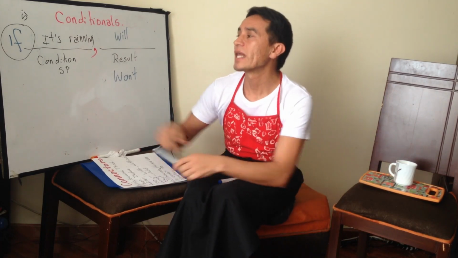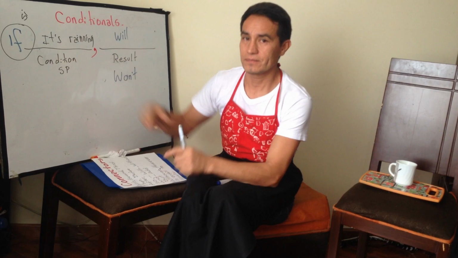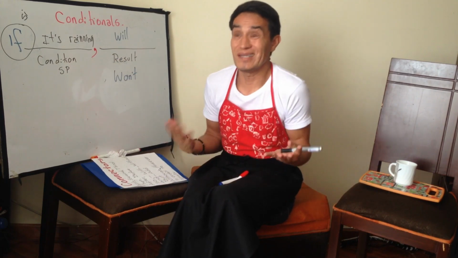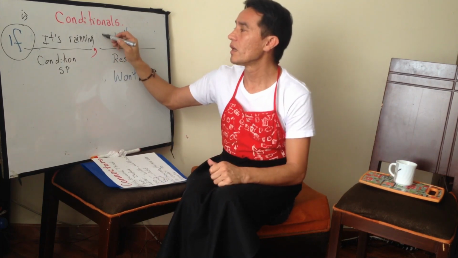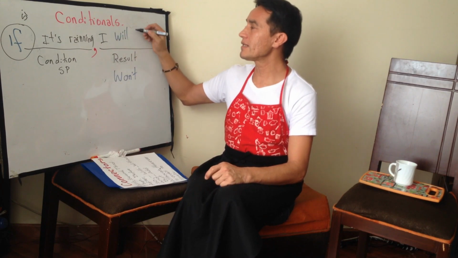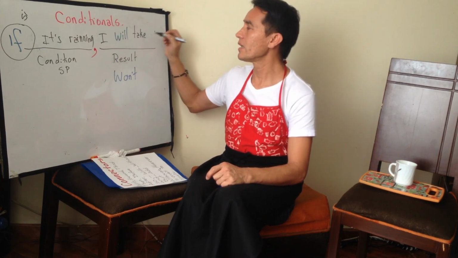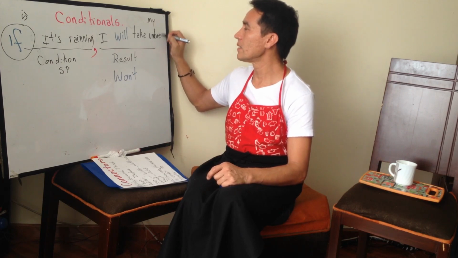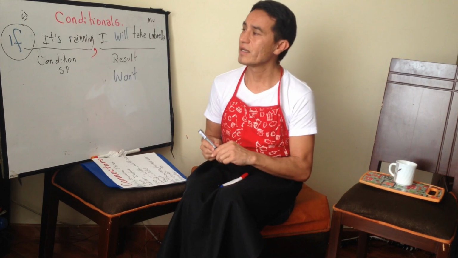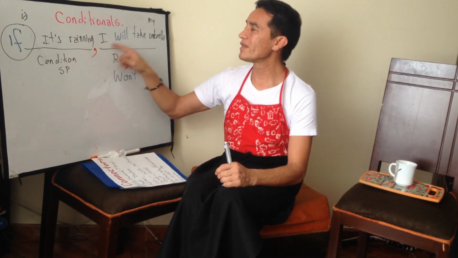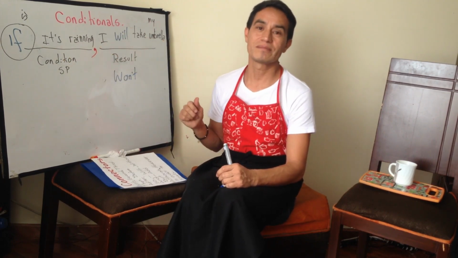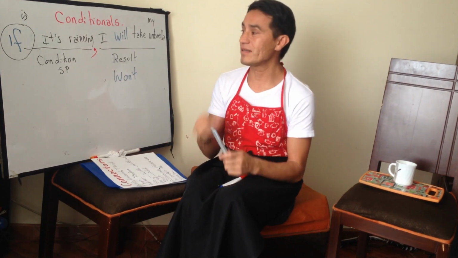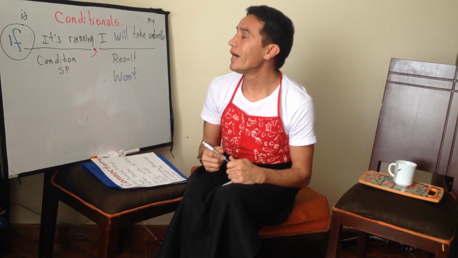So we can say, if it's raining, that means si está lloviendo, I will take my umbrella. Yes? Si está lloviendo, llevaré sombrilla. To future. Yes, this is the first one.